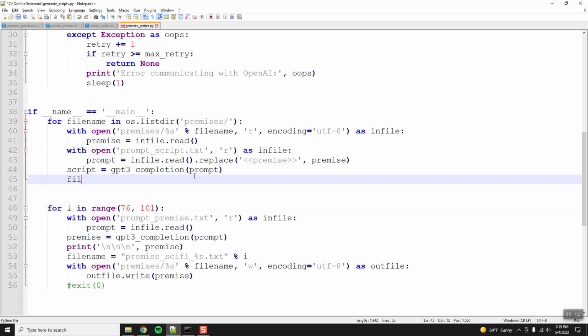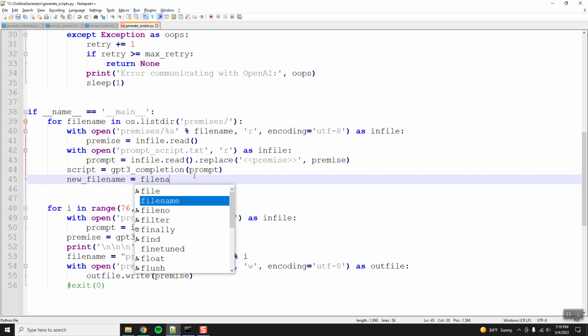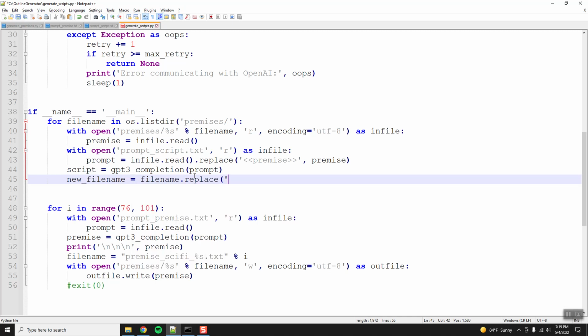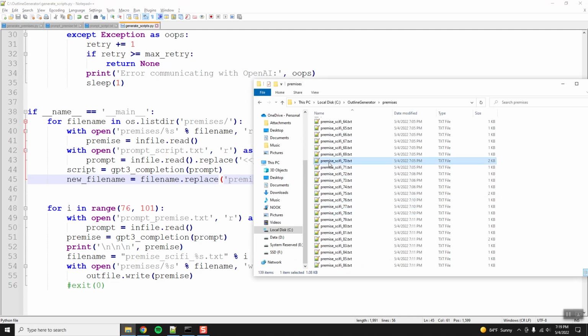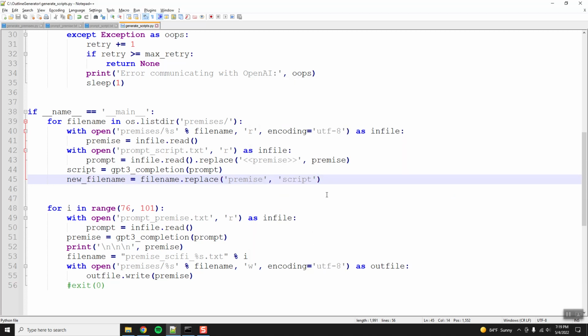And so then that is the call to GPT-3. File name. Actually, the file name will just be, we'll say new file name equals file name dot replace premise with script. So basically what this line will do is it'll grab the premise and just say script, and otherwise it'll have the same number. Okay, so that'll be the new file name. That's fine. And then we'll copy paste this line.